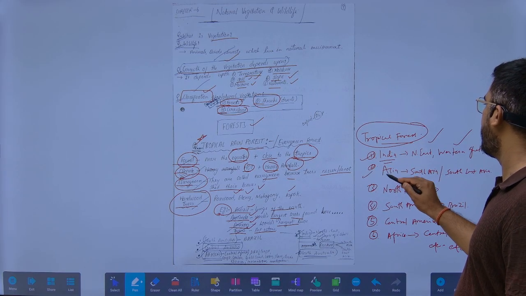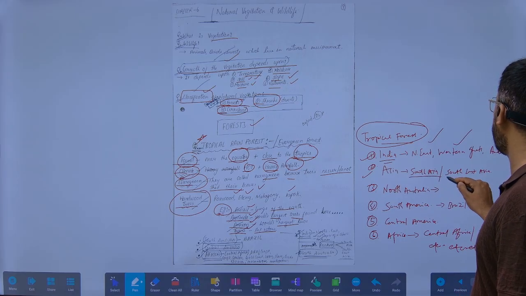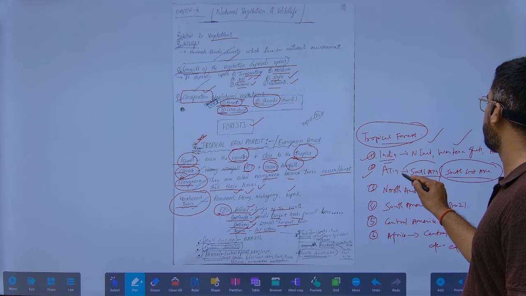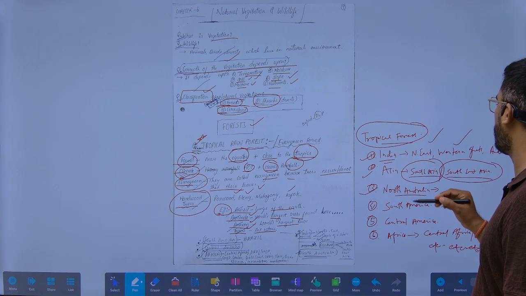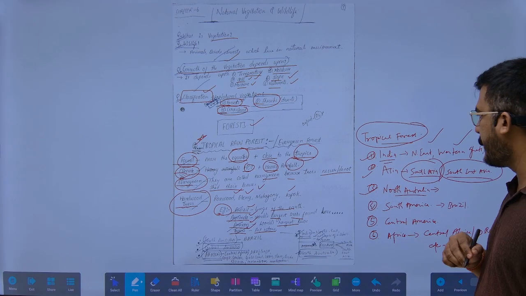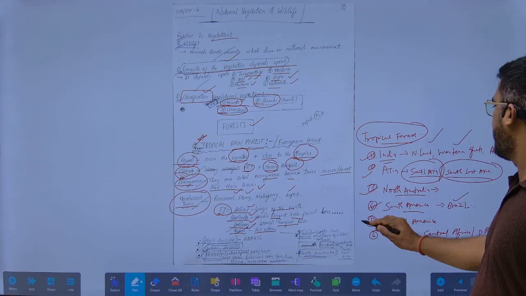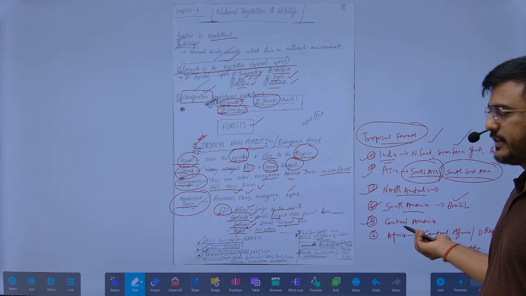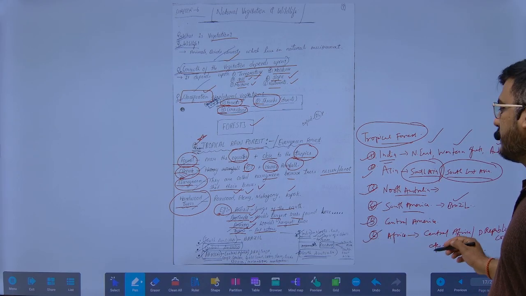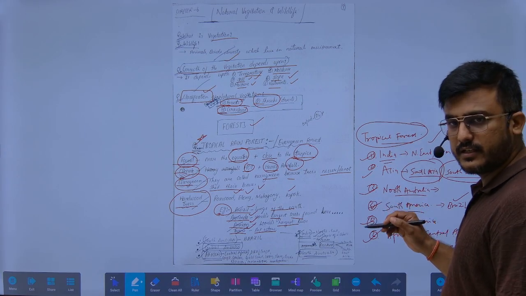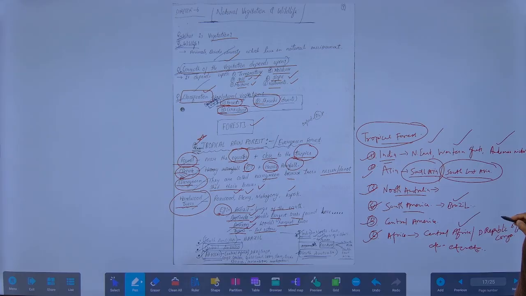The second region is Asia. It is present in South Asia and Southeast Asia. The third is North Australia, where we also find this. In South America, we have seen Brazil and the Amazon. In Central America, we find this. In the African region, we find it in the center, in Central Africa, the Democratic Republic of Congo, etc.